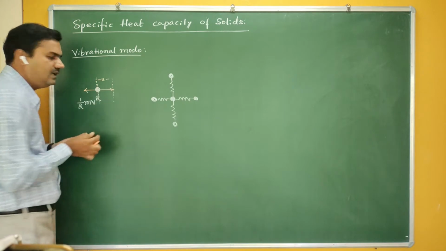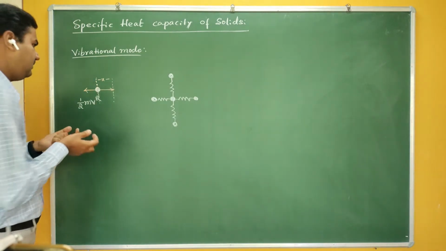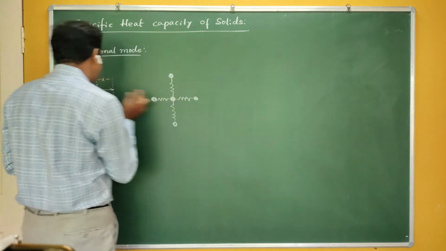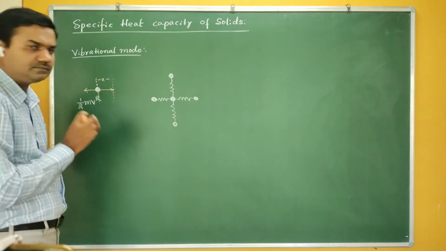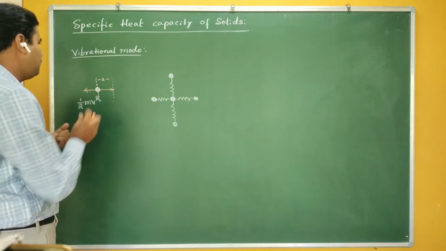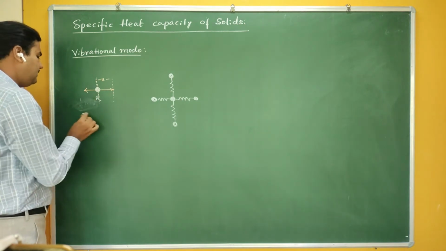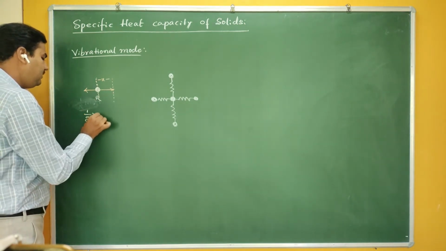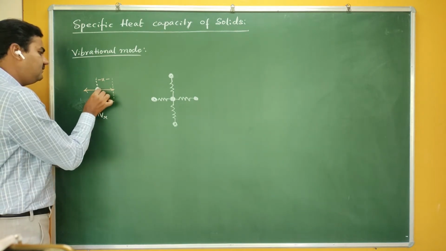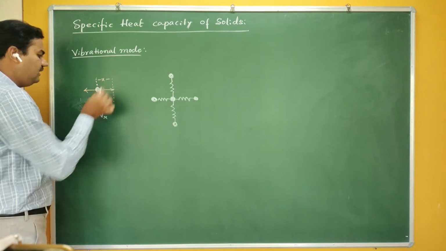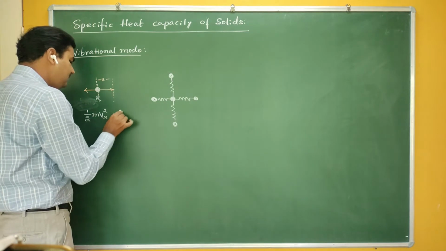So it is vibrating along the x coordinate. That displacement from the mean position, let me call it x here. Then the kinetic energy becomes half m v square, that is, half m vx square, where the velocity is along the x-axis.